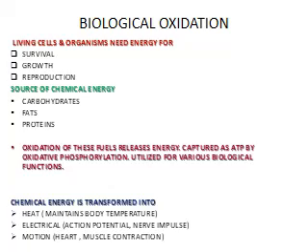The oxidation of these fuels releases energy, which is captured as ATP by oxidative phosphorylation and is utilized for the various biological functions. During this process, chemical energy can be transformed into heat, into electrical energy, or into energy required for motion, that is, for muscle contraction, etc.